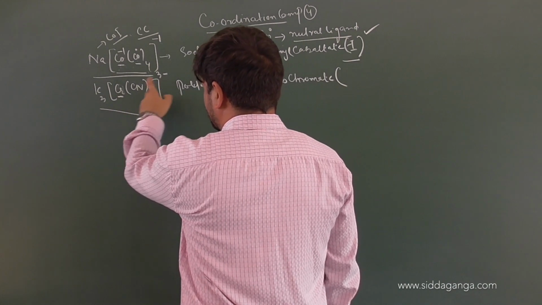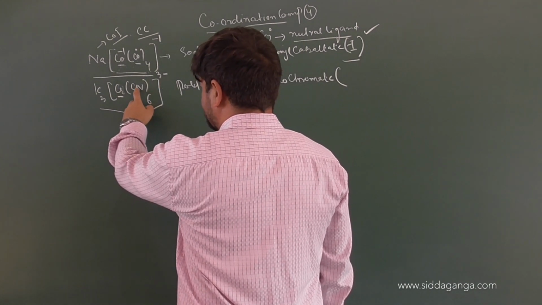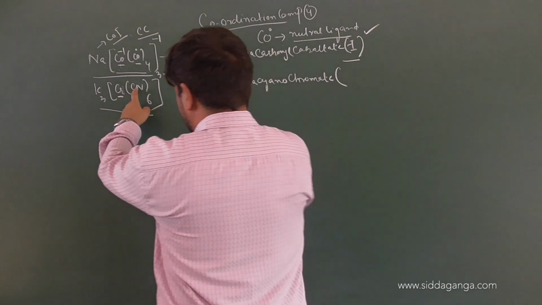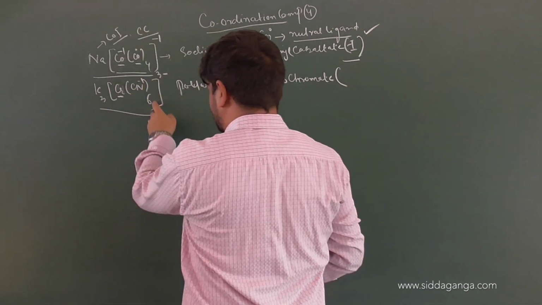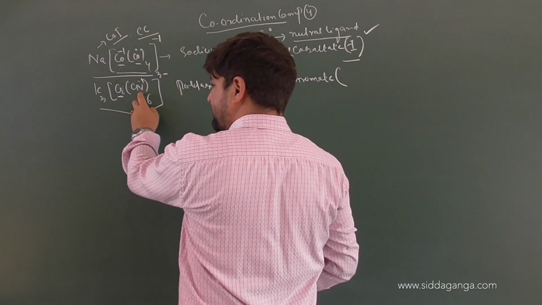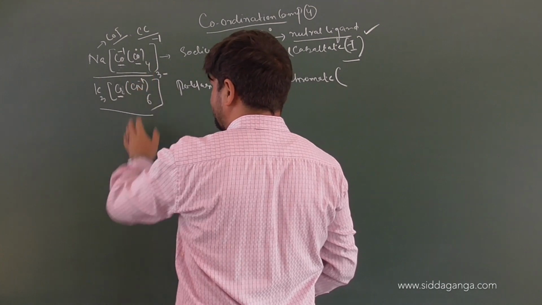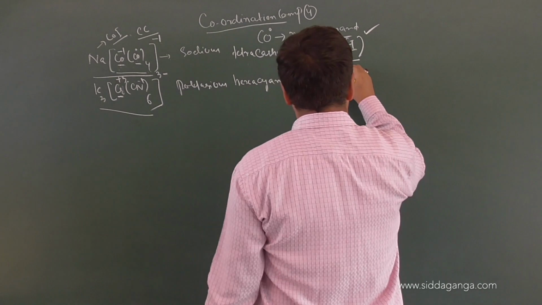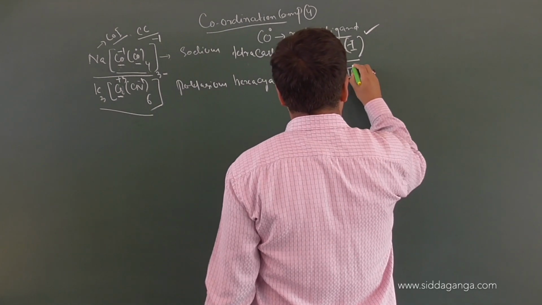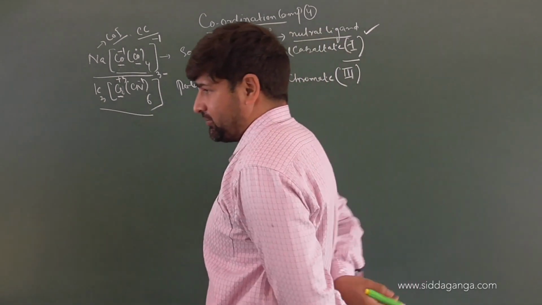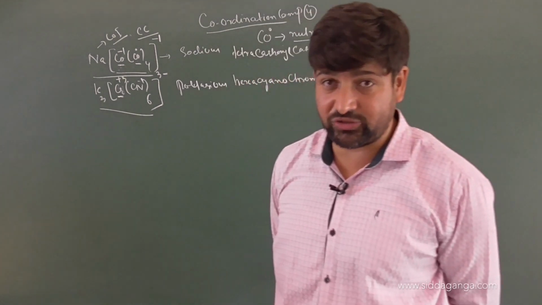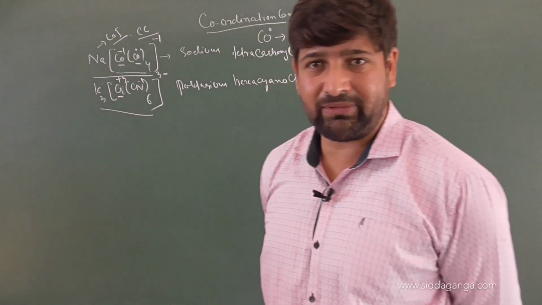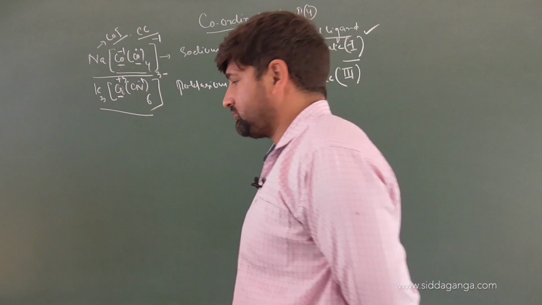So those 3 electrons will go to 3 CN, because the oxidation state of CN is what? -1. So it will be gaining those 3 electrons. How many further are needed? There are 6 CN, so a further 3 electrons are needed. Those 3 electrons will be lost by chromium, so the oxidation state will be 3, and we know the oxidation state of the complex is to be shown in Roman numerals. Am I clear?